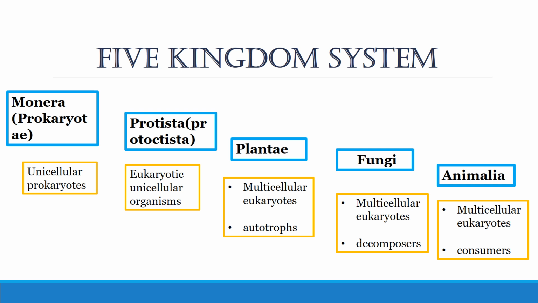Then we come to the fungi, that are also known as the recyclers or decomposers, that are multicellular eukaryotes, but they always obtain their food from dead organic matter. Then we have Animalia, that are a group of consumers that obtain food by moving from one place to another, from plants or other sources as well, and they are also multicellular eukaryotes.